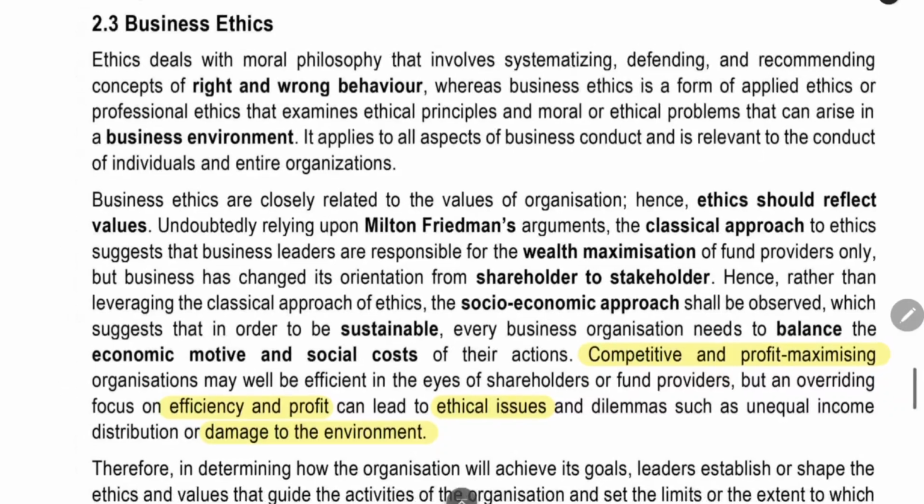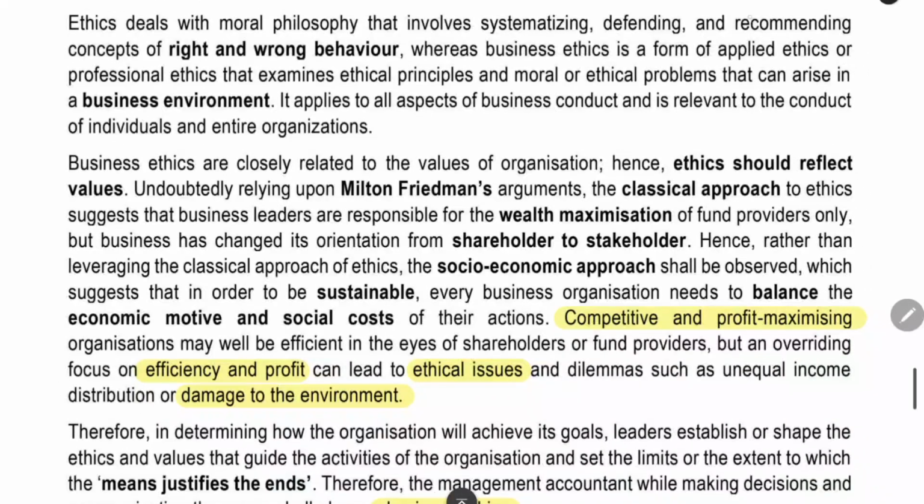Milton Friedman has a classical approach towards ethics. He will say that the business leaders are responsible for the wealth maximization of the fund providers only. But nowadays, business has changed its orientation from shareholder to stakeholder. Earlier, they used to focus only on the shareholder wealth maximization. Now you have to consider the stakeholder. Stakeholders include customer, supplier, environment, business, everything.